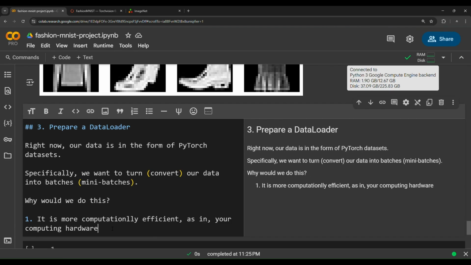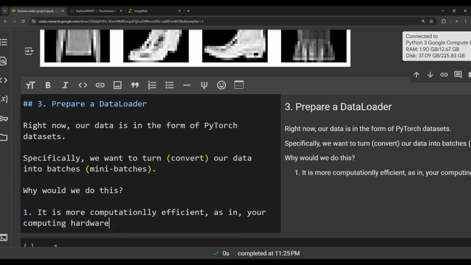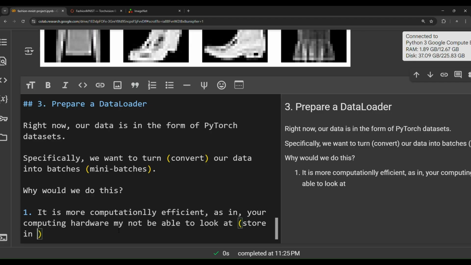Right now, your computing hardware may not be able to process, in other words, to store in memory, all 60,000 images in one hit. Our model may not be able to look at 60,000 images at one time.